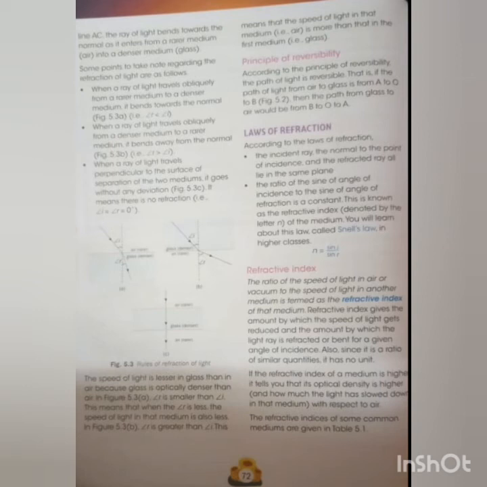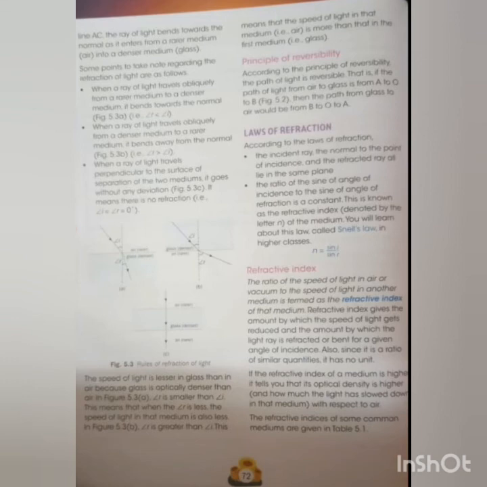The second law is that the ratio of sine of angle of incidence to sine of angle of refraction is constant. Now, what is sine? You will not understand right now. You will learn trigonometry in class 9 and 10, and you will understand that in that class.